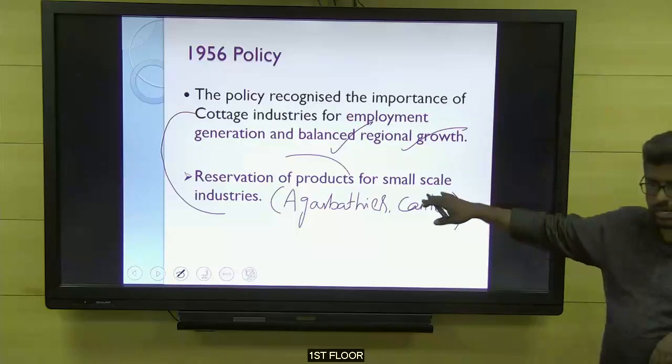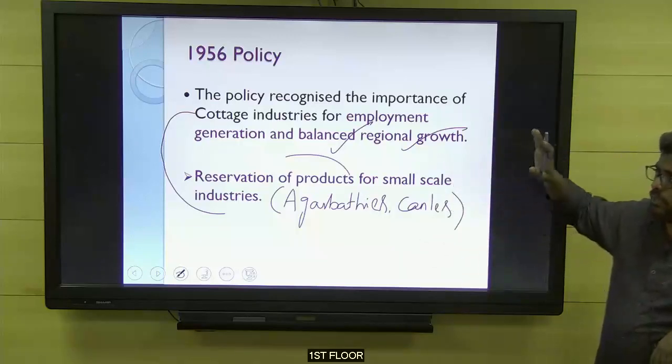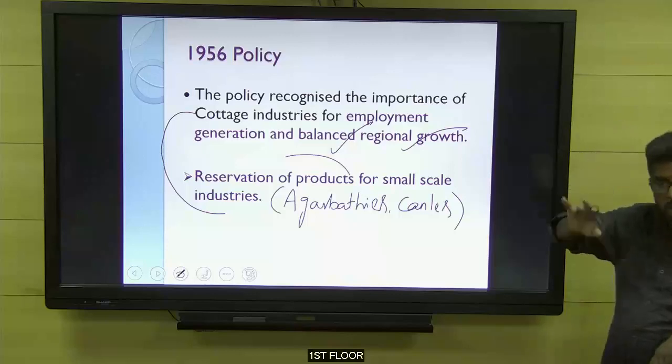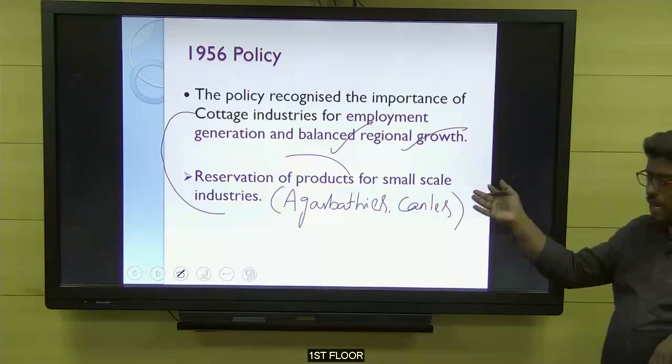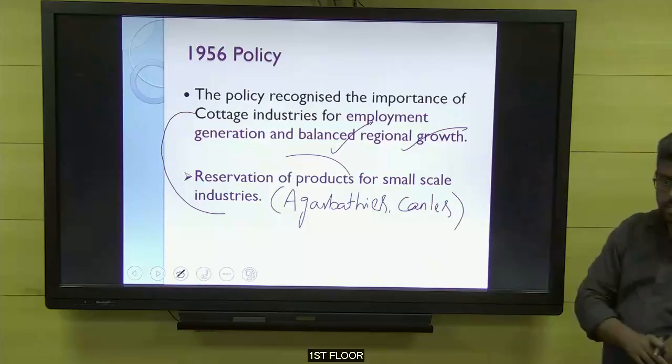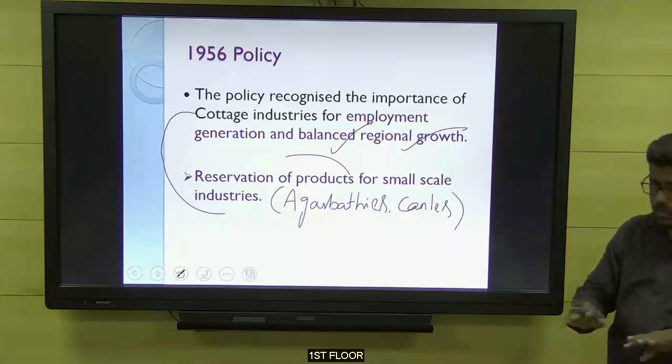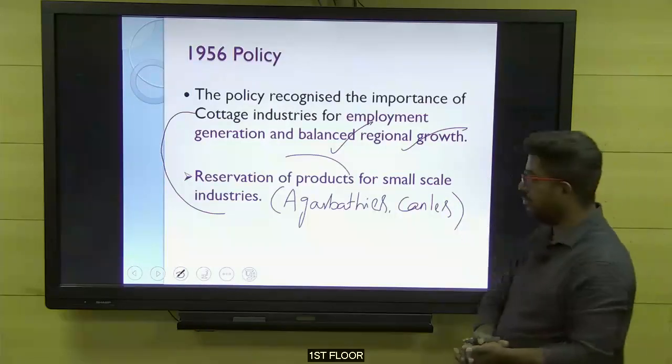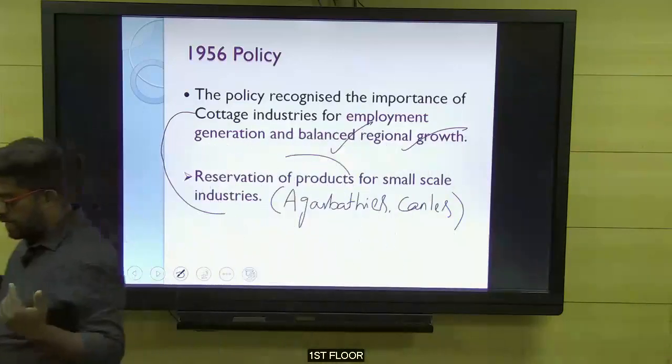But now we don't have it. Currently, we removed it. I think 2014 was the last year. Till 2014 we had reservation of products. But after April 2014, I think the government repealed the reservation concept. Now we don't have any reservation. Anyone can produce anything. You'll understand all the changes.